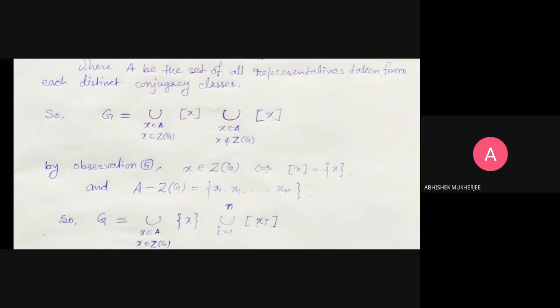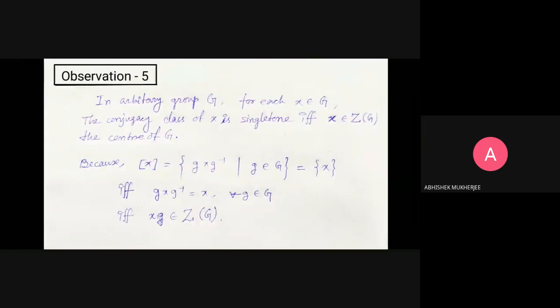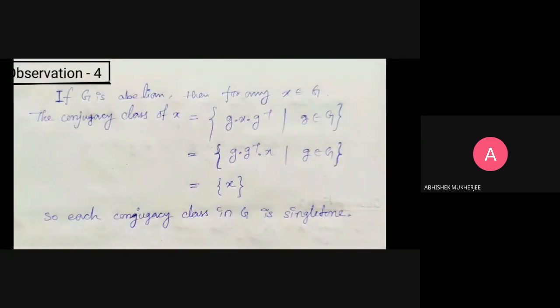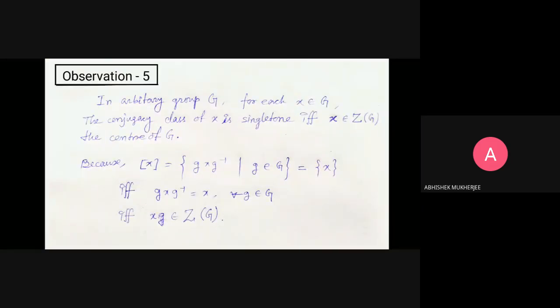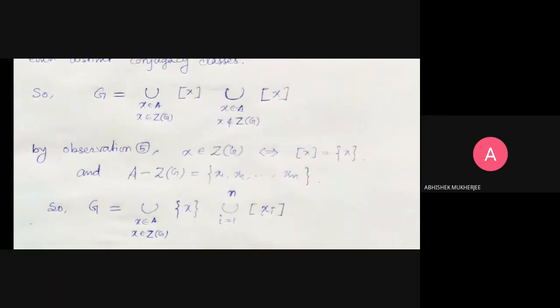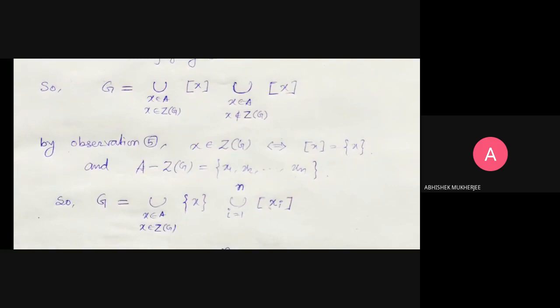Our observation, we can see it again: Observation 5 says that an element has a singleton orbit, or singleton conjugacy class, if and only if it belongs to the center of G. So we used here that by Observation 5, x belongs to Z(G) if and only if the conjugacy class is a singleton.